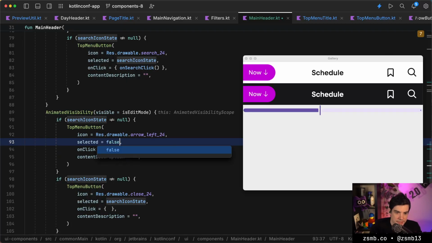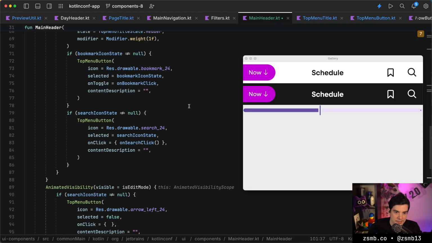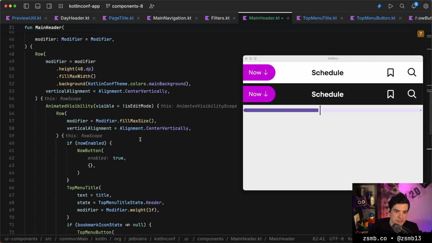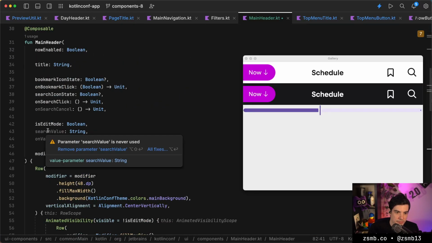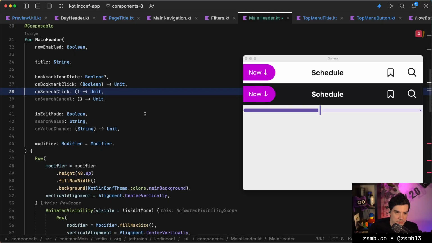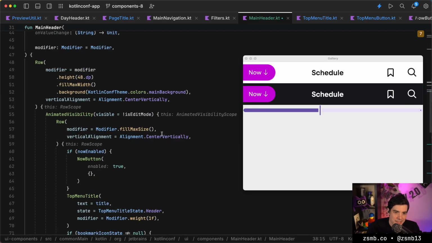Whether these are selected, these are never selected, right? They never look selected. Wait, actually that's true for the search icon as well. So we can remove a parameter here. But then we need to figure out how to display it or not display it. That's very painful.